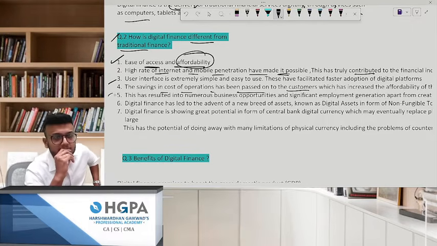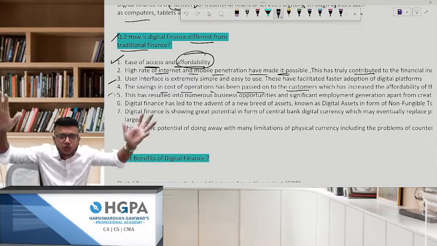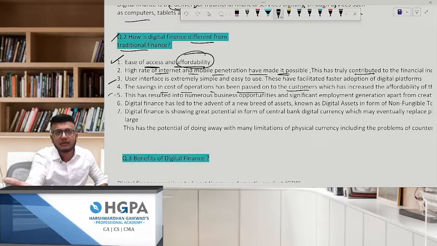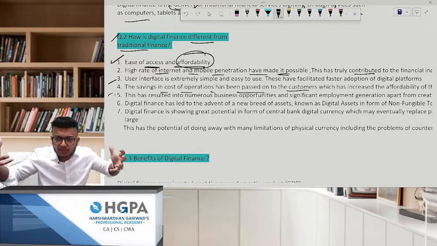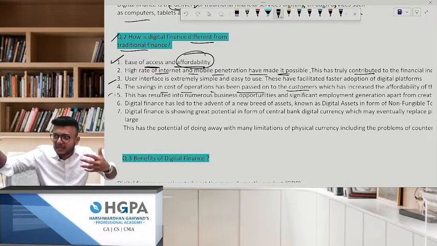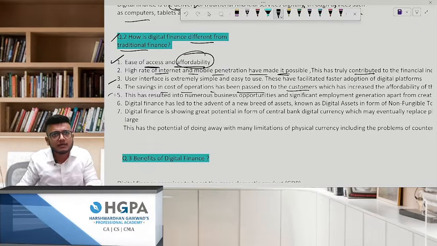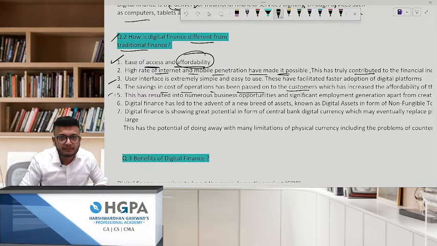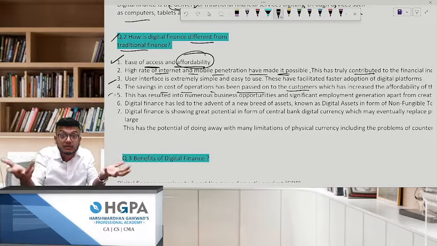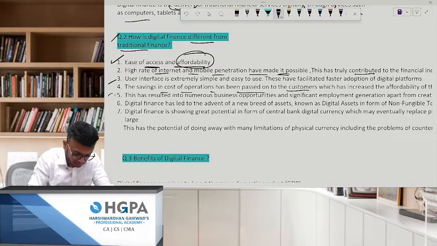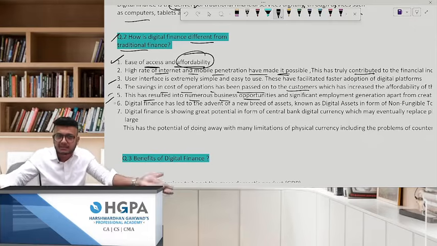You tell me one thing. Does Big Basket have big showrooms in malls and all that? No, it doesn't. It uses an online portal. You place your order there and they give you discounts because they don't have any fixed cost. And this is happening through the internet. This has resulted in numerous business opportunities, for example Big Basket.